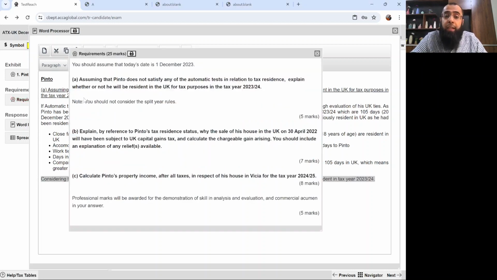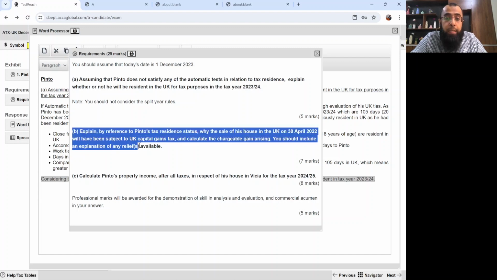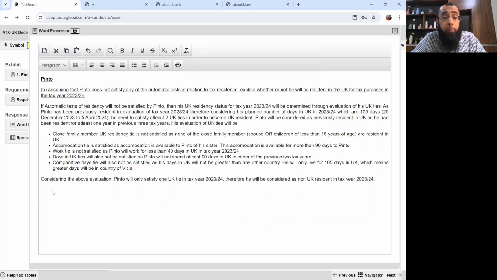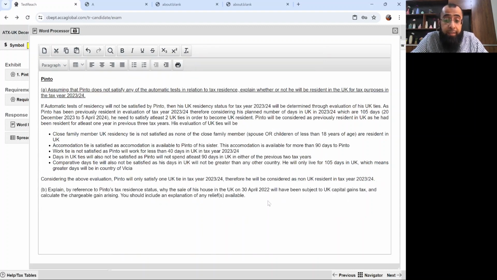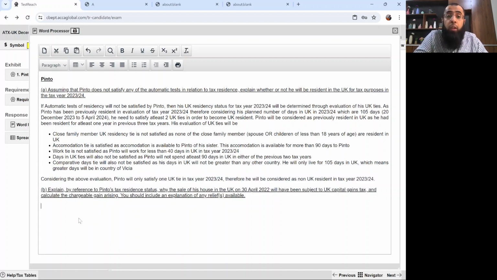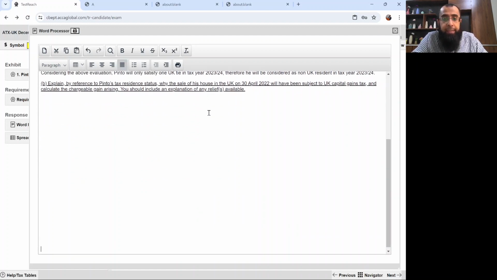Okay. Let's look at the second requirement, which is a 7 marks one. Explain by reference to the tax residence status why the sale of his house in the UK on 30th April 2022 will have been subject to capital gains tax and calculate the chargeable gain arising. You should include any explanation of the reliefs available for 7 marks. So now here we have to refer to the private residence relief rules and everything. It will also be an easy one if you are good at the rules of private residence relief.